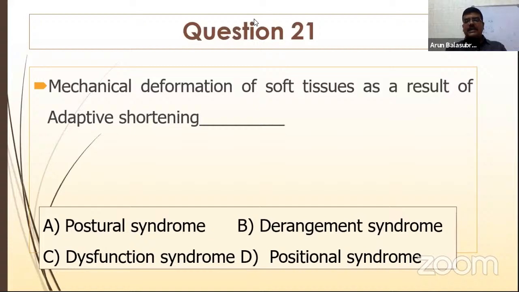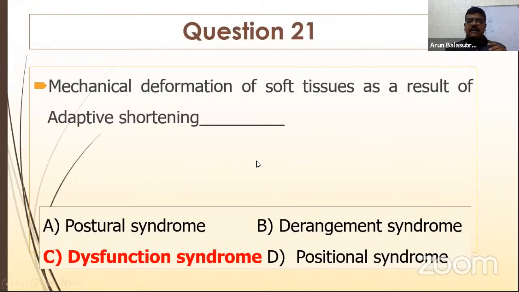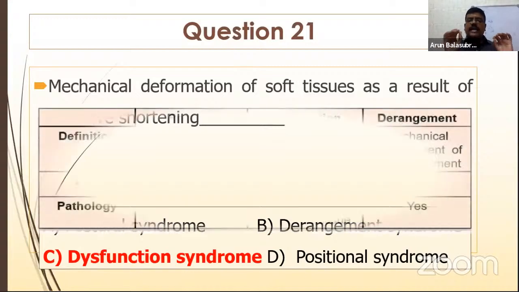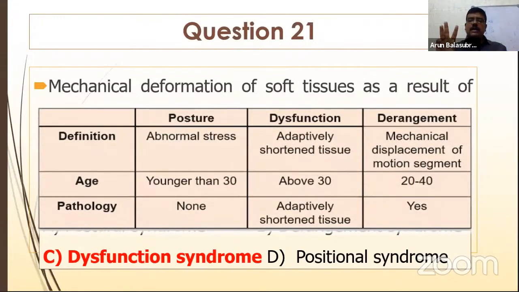Right, so I'll explain. McKenzie has described the correct answer is dysfunction syndrome. McKenzie has described three syndromes only: one is called postural syndrome, dysfunction syndrome, and derangement syndrome. These are the three syndromes explained by McKenzie.